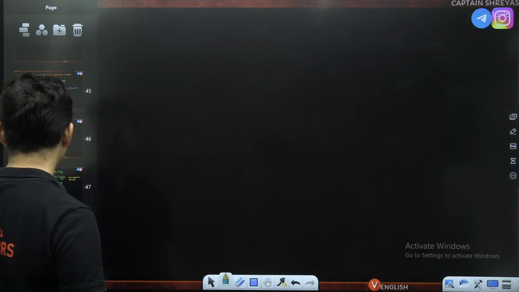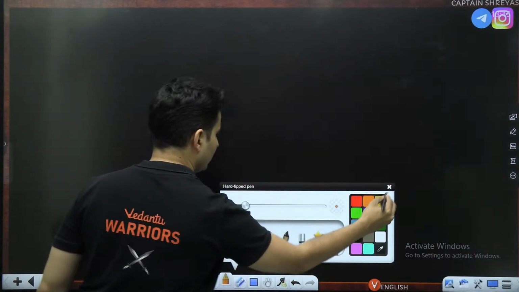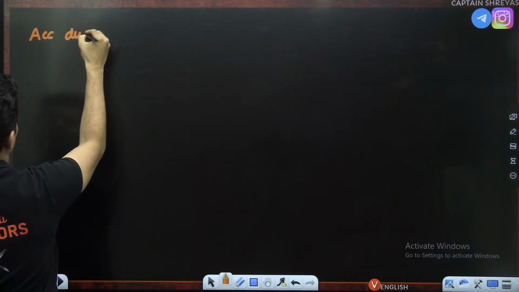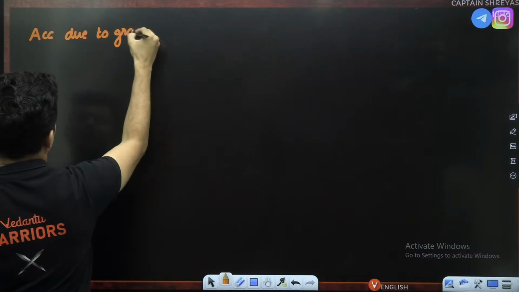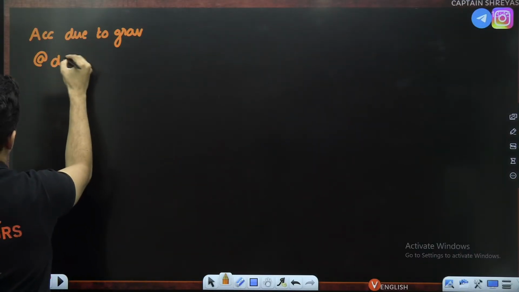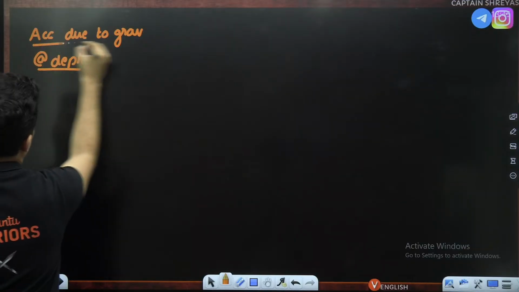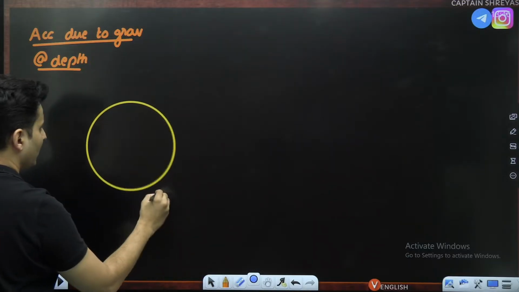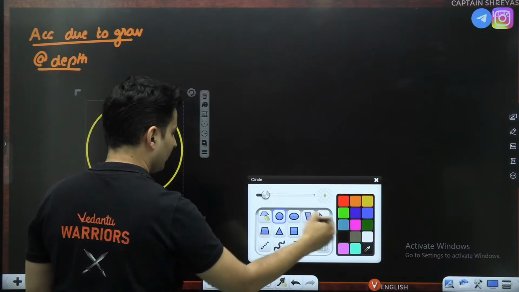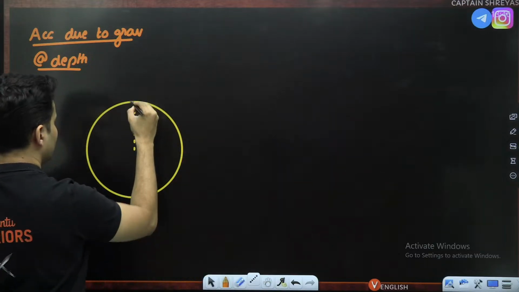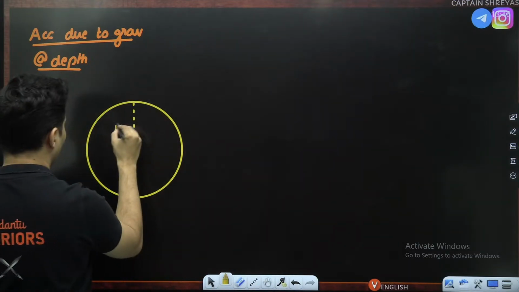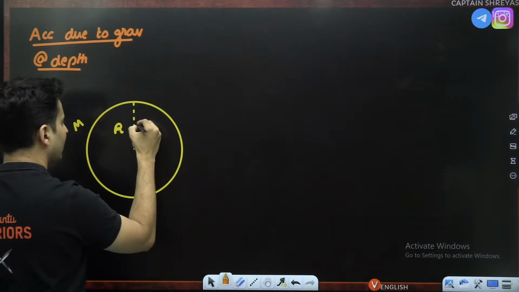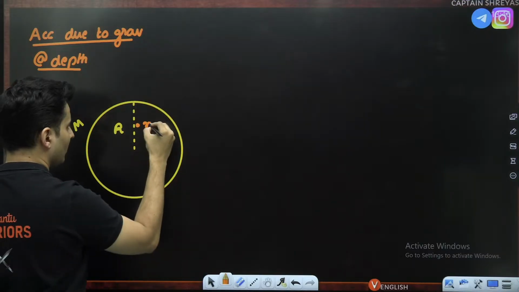Similarly, let's go on the top. Acceleration, and then we'll also go below. Acceleration due to gravity at some depth, basically. Say for example, this is our planet. This is the radius of that planet of mass M, and we are somewhere inside over here, mass m.